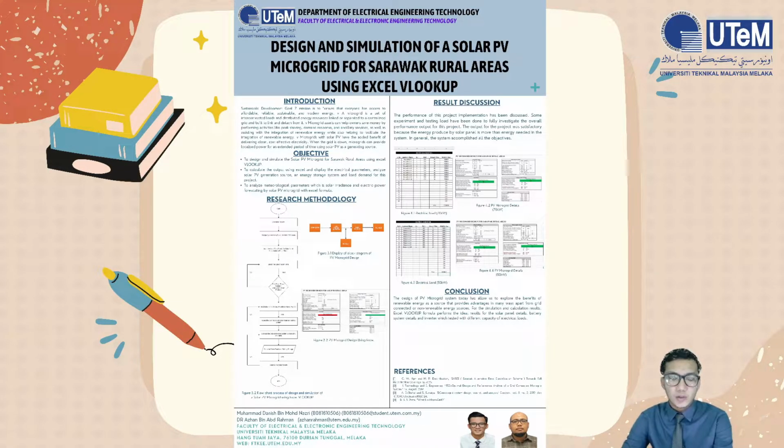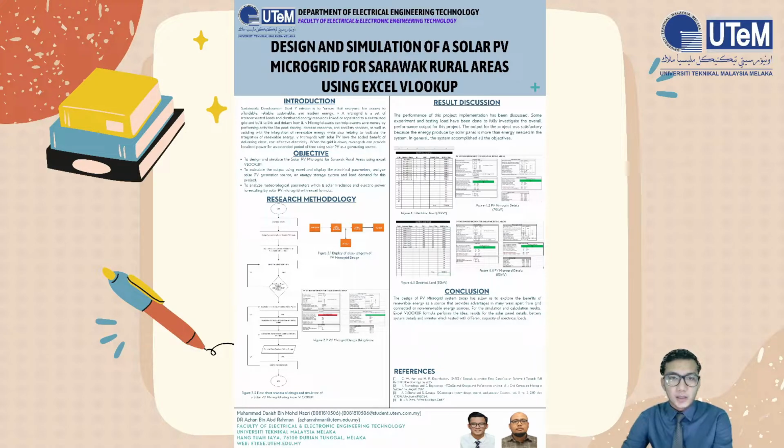Next is the methodology of my project. This topic consists of three parts: block diagram, flowchart and PV microgrid design using Excel. First is the block diagram of my project. The block diagram consists of three parts, which are input, process and output.